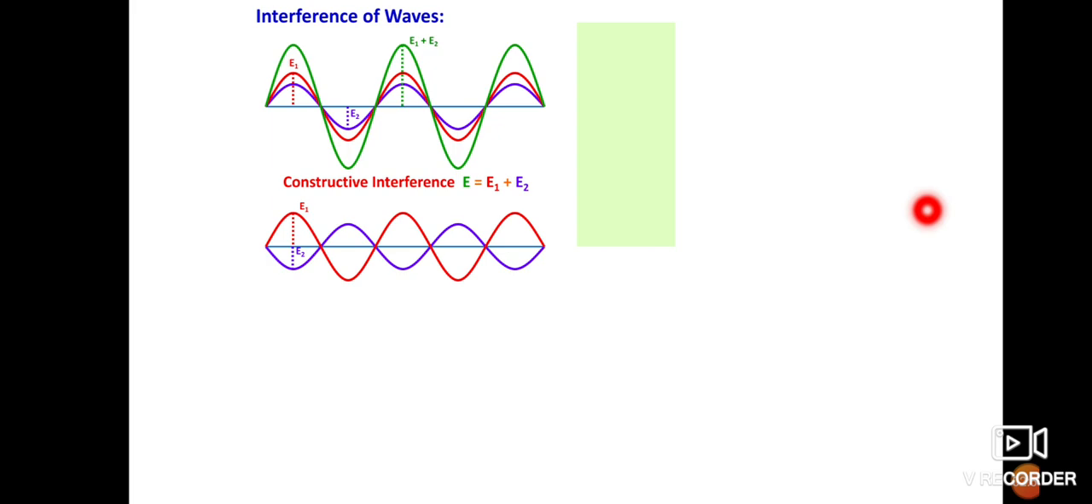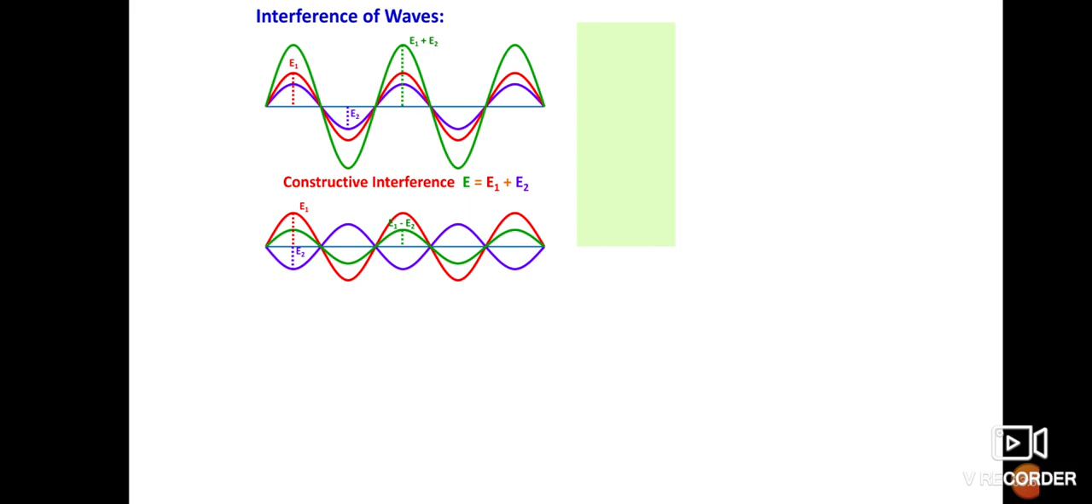In a destructive interference, the points where the crest of one wave coincides with the trough of another wave and vice versa. That means the crest of one wave coincides with the trough of the other wave, or the trough of one wave coincides with the crest of the other wave, and we get the destructive interference. In a destructive interference we always get the minimum amplitude or minimum displacement.